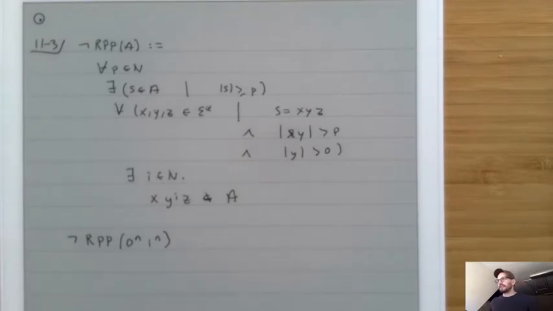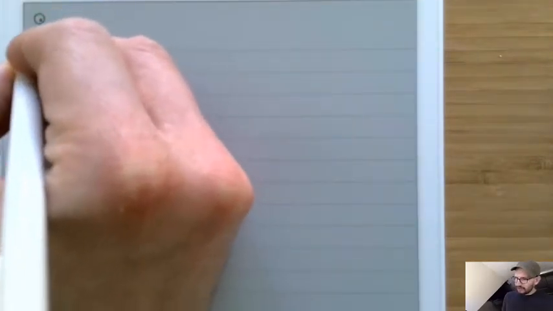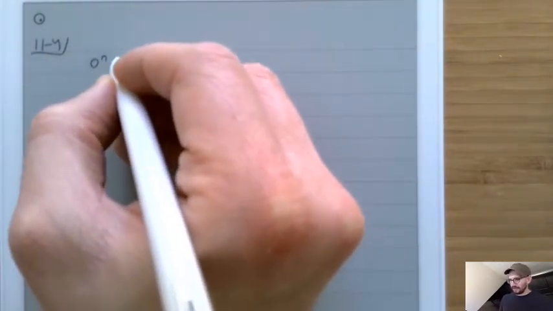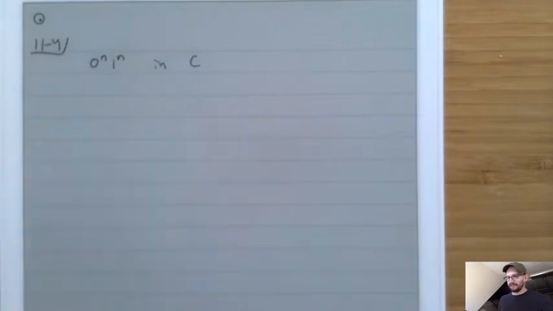Now, to get ourselves familiar with how we can do this proof, let's imagine how we could try to solve the 0^n 1^n problem ourselves, if we were to do it with a programming language or with a DFA or something like that. So let's start with trying to do this inside of C. So we want to write 0^n 1^n in C. Here's how you might try to do it. You might write something like this.